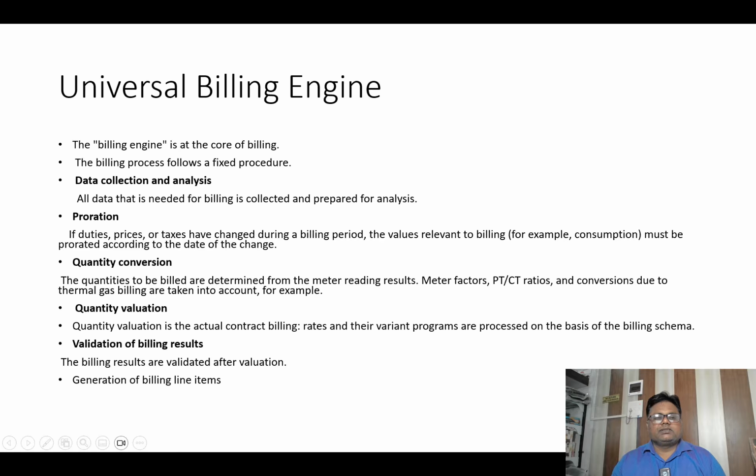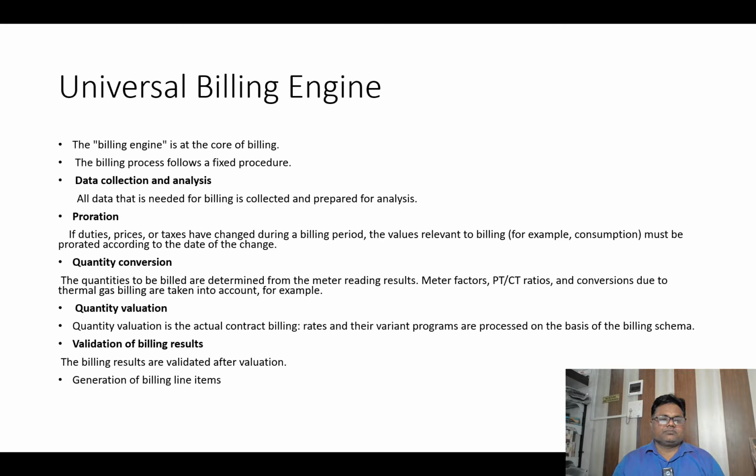The billing engine is the core of billing. The billing process follows a fixed procedure: data collection and analysis. All data that is needed for billing is collected and prepared for analysis. Proration: if duties, prices, or taxes have changed during a billing period, the values relevant to billing, for example consumption, must be prorated according to the date of the change.